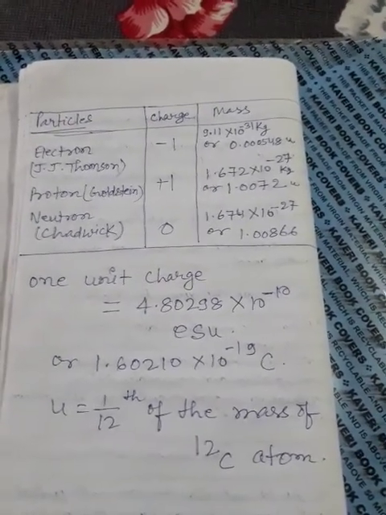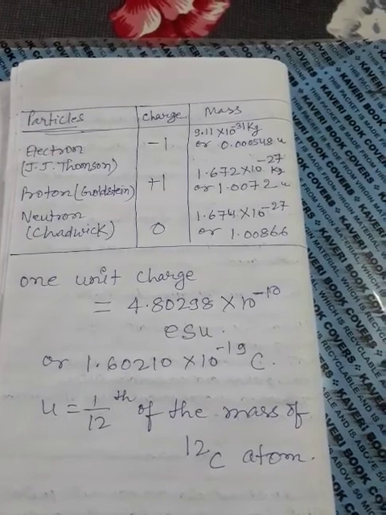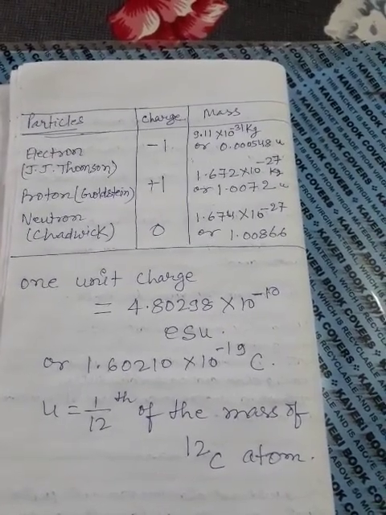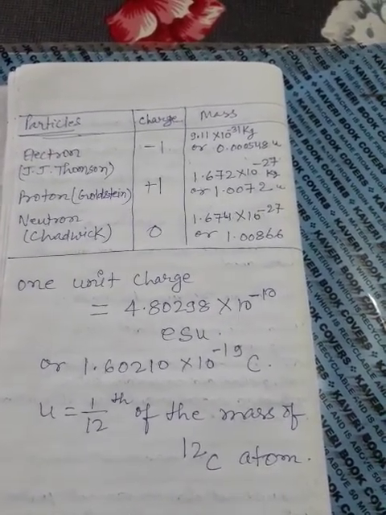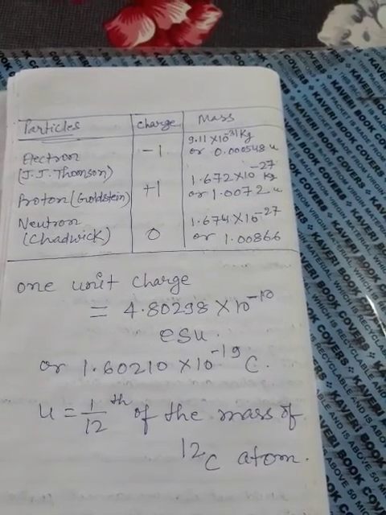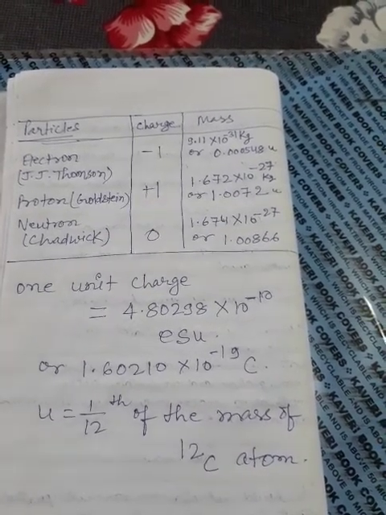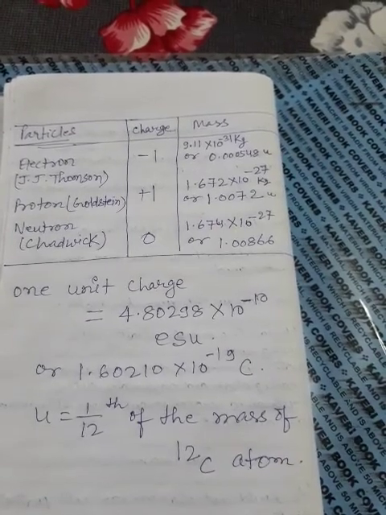Proton was discovered by Goldstein. The charge of proton is +1. It is a positively charged particle. Mass is 1.672 × 10^-27 kg, or 1.0072 U.